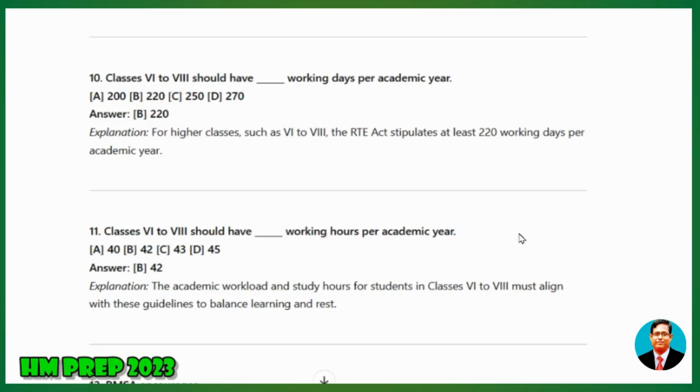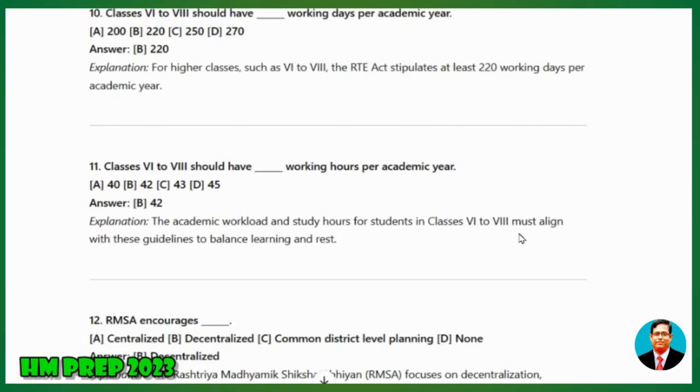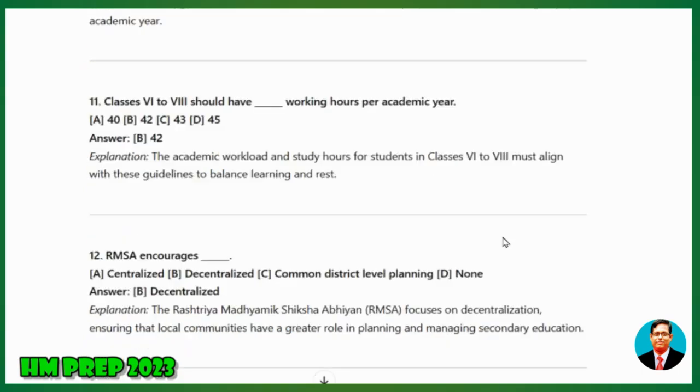11. Classes 6 to 8 should have how many working hours per academic year? A) 40, B) 42, C) 43, D) 45. Explanation: The academic workload and study hours for students in classes 6 to 8 must align with these guidelines to balance learning and rest.